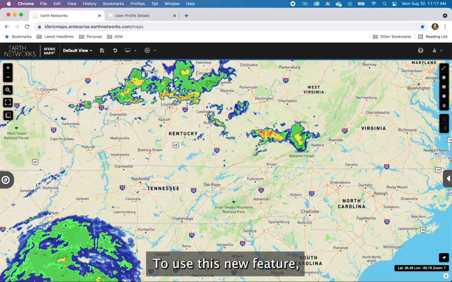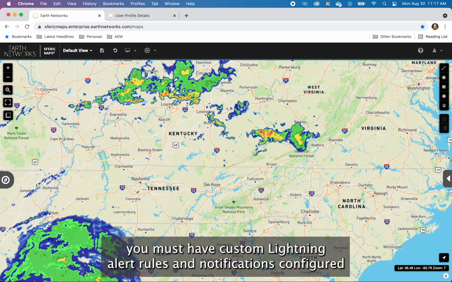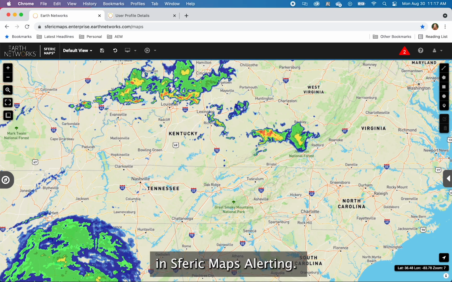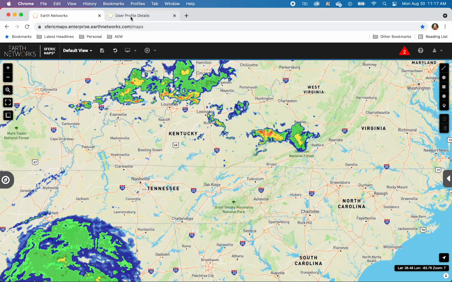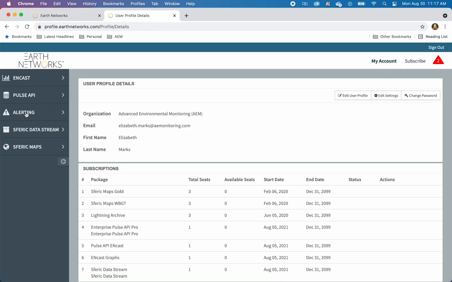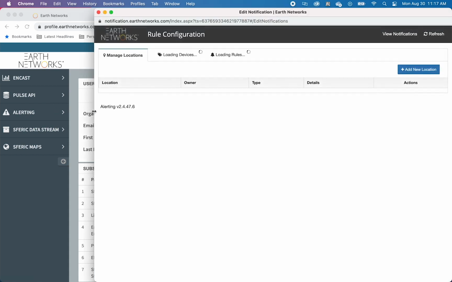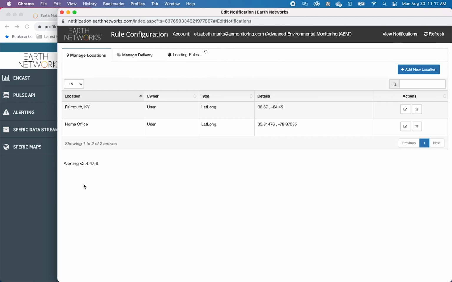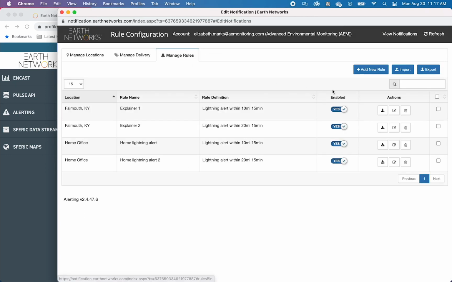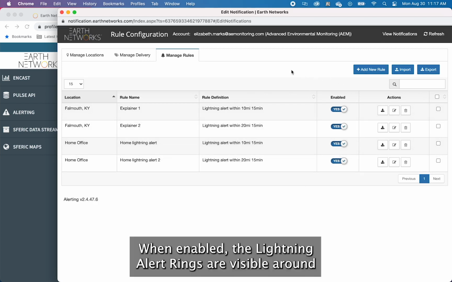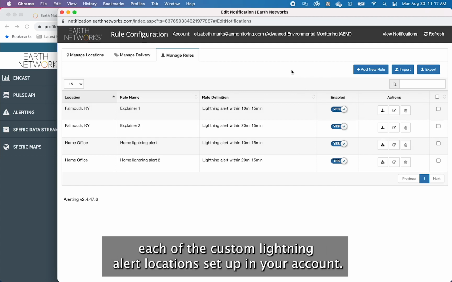To use this new feature, you must have custom lightning alert rules and notifications configured in Sferic Maps Alerting. When enabled, the lightning alert rings are visible around each of the custom lightning alert locations set up in your account.